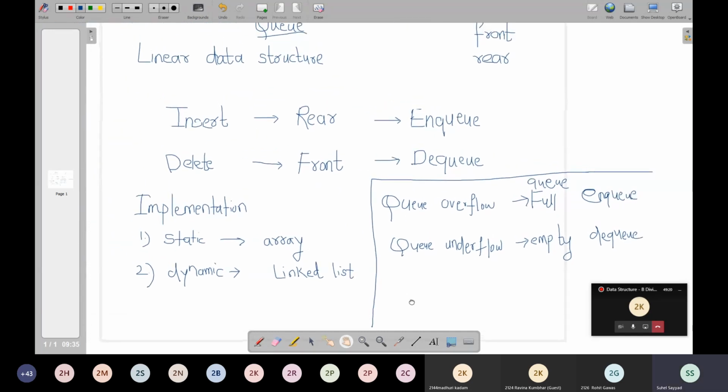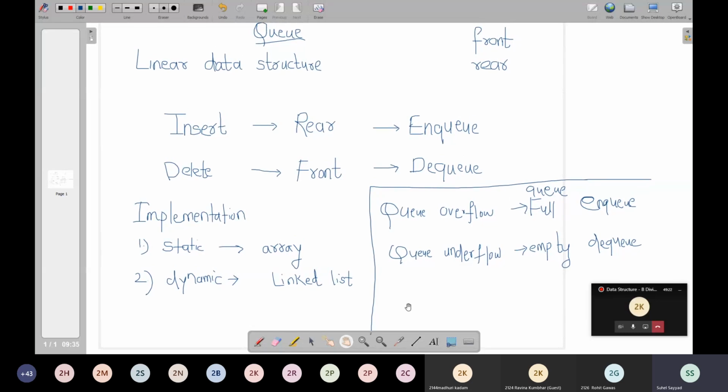Did you understand the basic terminologies in the queue data structure? Is it clear, students? Okay, so insert operation using the rear end is called NQ, delete operation using the front end is called DQ.